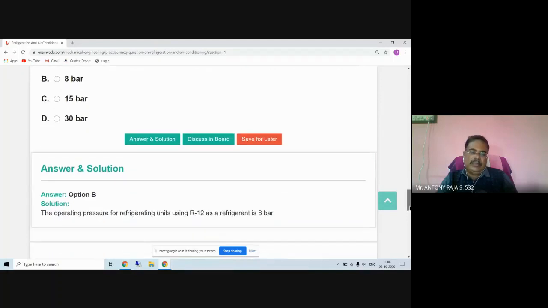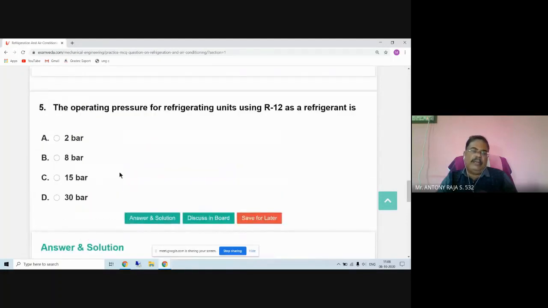It is the discharge pressure divided by the suction pressure, or simply the pressure ratio, P2 by P1.